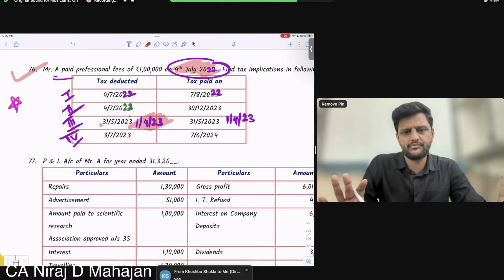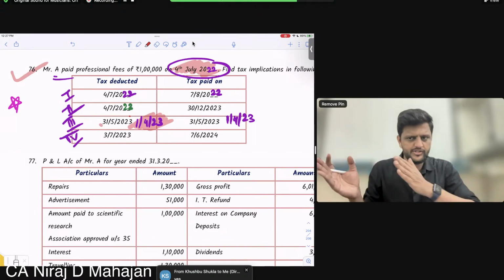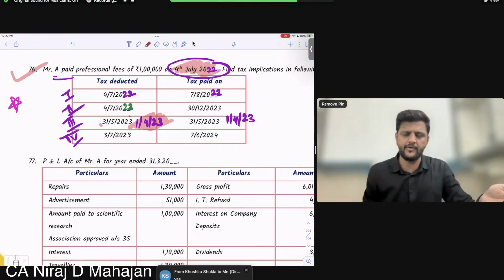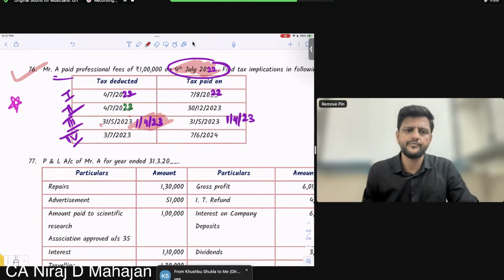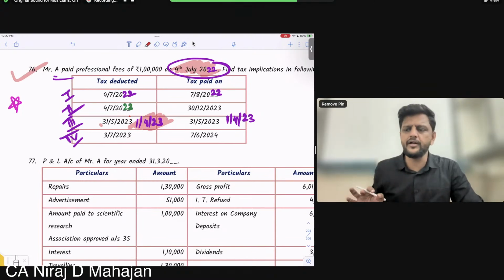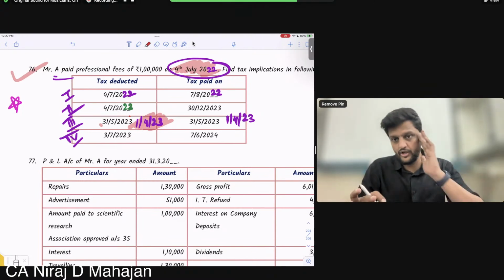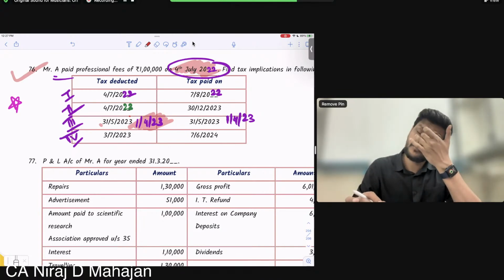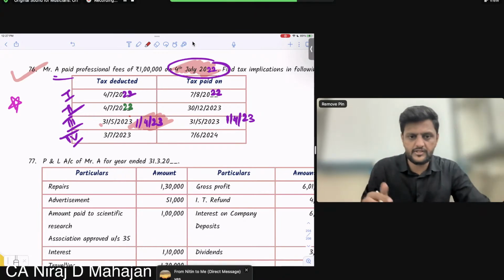Don't even look at when the payment was done. Because sequence wise, what is common sense? First deduction and then payment of TDS. So if deduction is not in the current year, done, finish, disallowed. Clear till here? All of you, sure? Okay? Let me just again change the example.